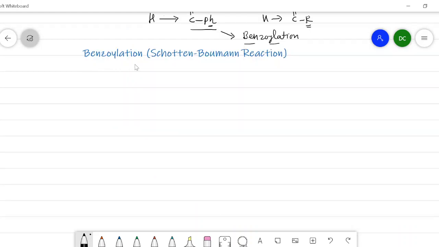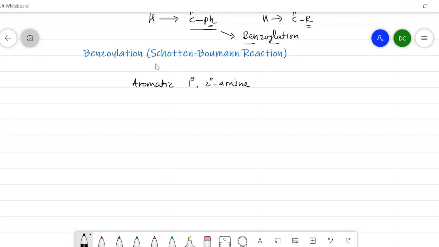This benzoylation reaction is used to benzoylate an aromatic amine. It may be a primary amine or a secondary amine. That is, primary and secondary aromatic amines show a benzoylation reaction when treated with benzoyl chloride